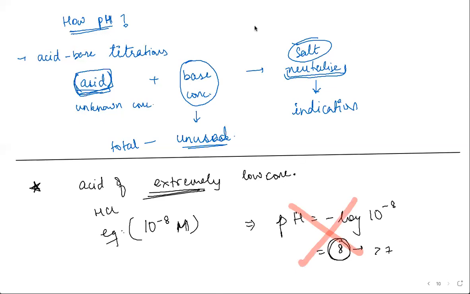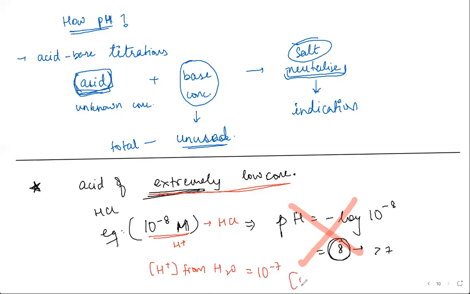Whenever you have extremely low concentration, this much is furnished by HCl. From the ionization of HCl you got these many H plus ions. Apart from this, you also have H plus ions from water. It's an aqueous solution, 10 power minus 7.